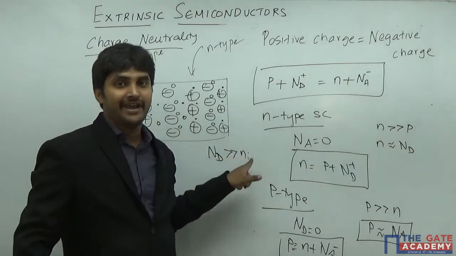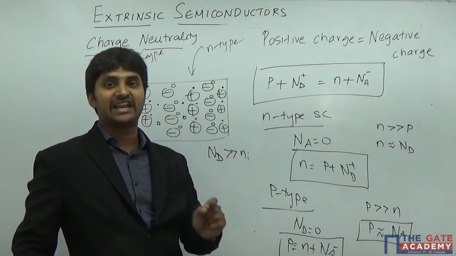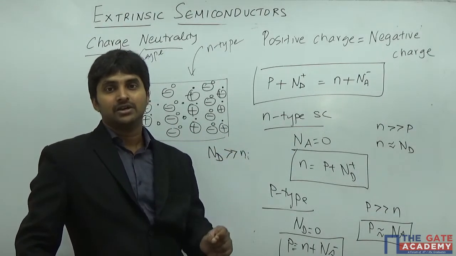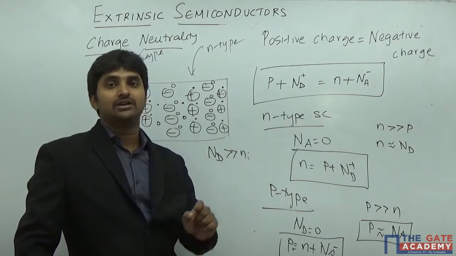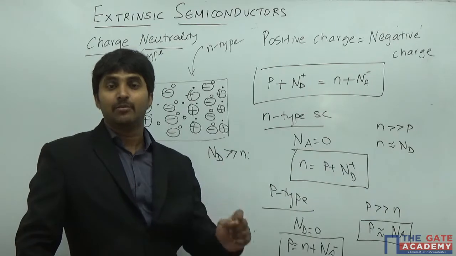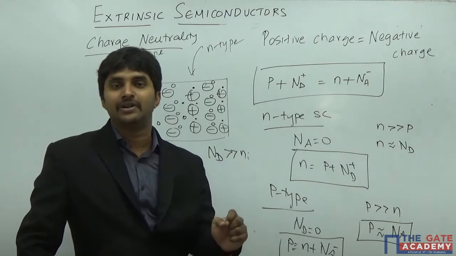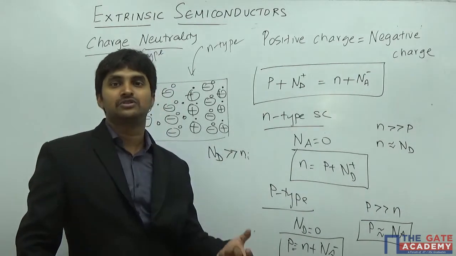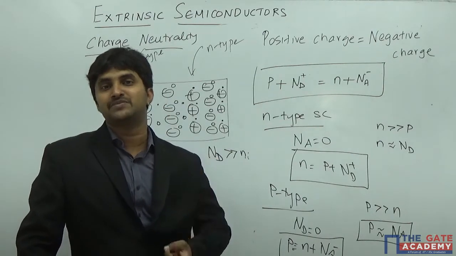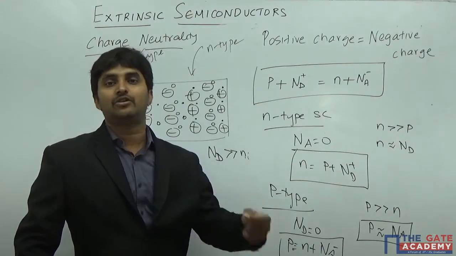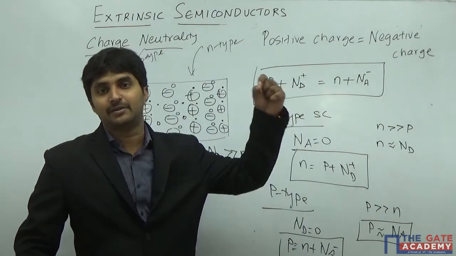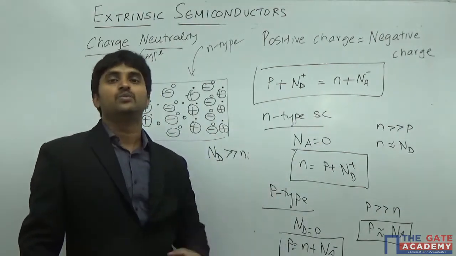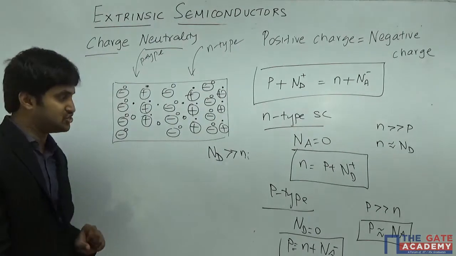What is Ni? Ni is nothing but intrinsic carrier concentration. For an intrinsic semiconductor at a particular temperature under thermal equilibrium, the number of electron holes that are available, why are they available? It is because of the breakage of the covalent bond that happens with the temperature. So the number of electron hole pairs that are available inside an intrinsic material at a particular temperature under thermal equilibrium is what we call the intrinsic carrier concentration.